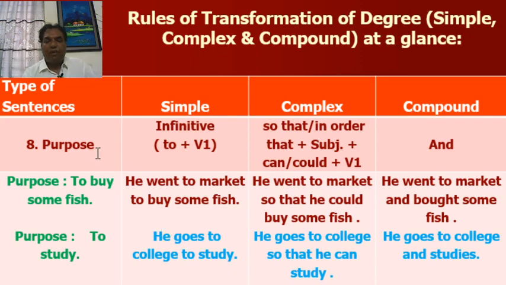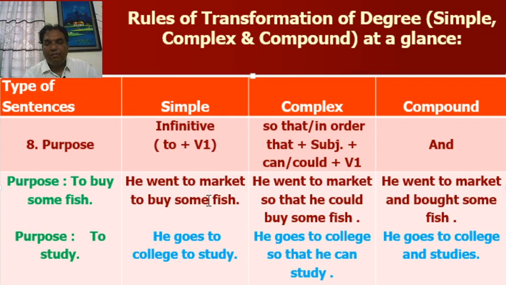Now, rule number 8, purpose. In simple, you have to use to plus verb, base form of the verb, that is infinitive. And in complex sentence, you have to follow this rule: so that or in order that plus subject plus can or could plus verb. And in compound, two sentences will be joined by and. Look at the example.